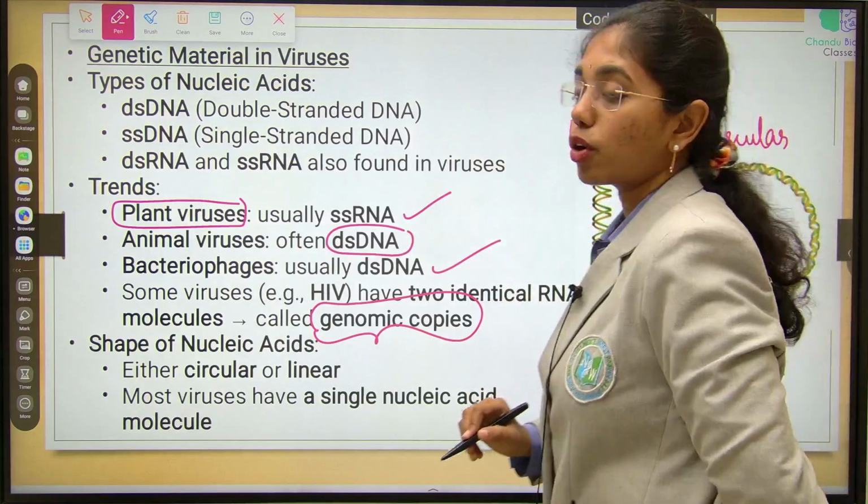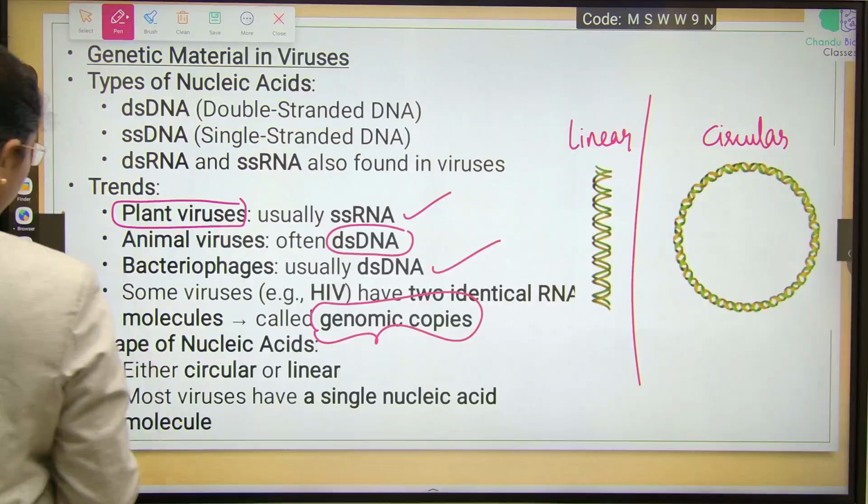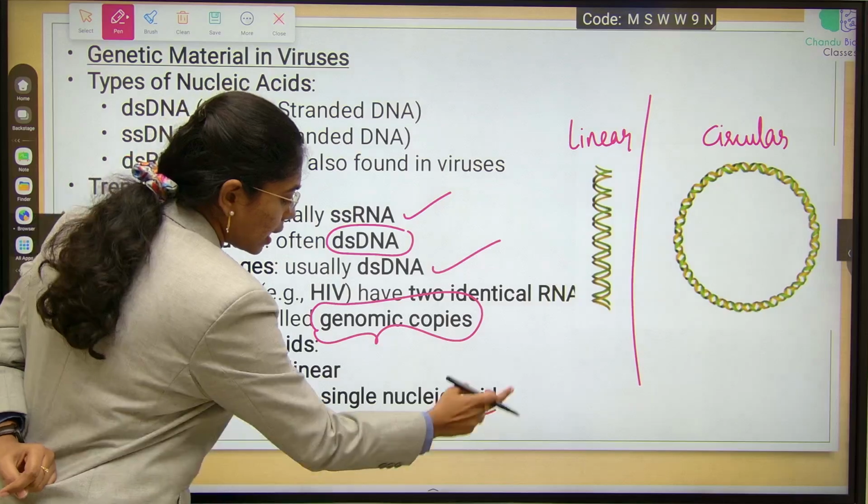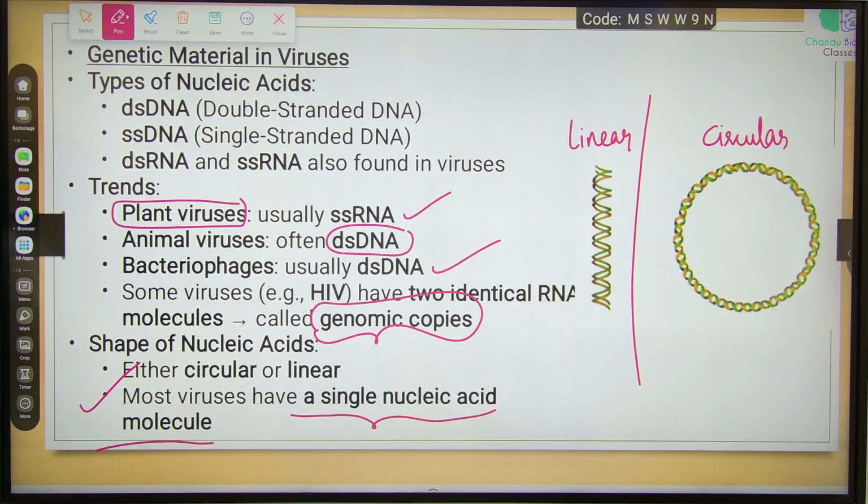It can be circular or linear. Fine, right? Next, most viruses will have a single nucleic acid molecule. Most of them will have single nucleic acid molecules. Clear till here? Any doubts anywhere? And then